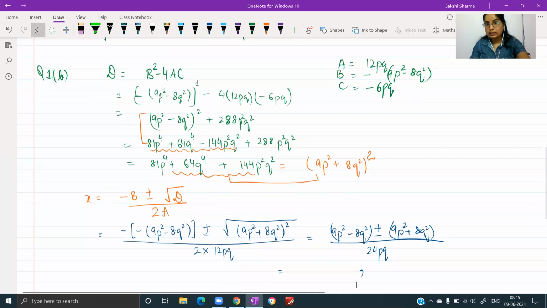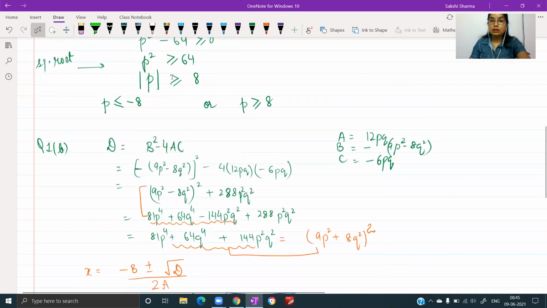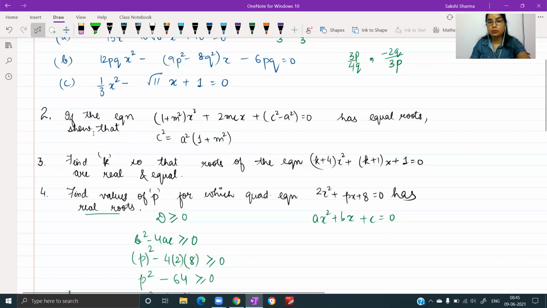Other than questions like these, where it is indicated that you have to find the answer with the help of the quadratic formula, the important types would be like question 3 and 4 along with question number 2, where you are given the condition and then you have to prove a certain result. You don't find values here. You are told that the roots are equal, so you will apply the condition that the discriminant will be equal to 0, and then simplify that relation in order to obtain this particular relation: C square equals A square into 1 plus M square. Give it a try. In case you have any doubts, we will take them up tomorrow, and do revise the definitions for probability. That's the chapter we'll start with tomorrow.